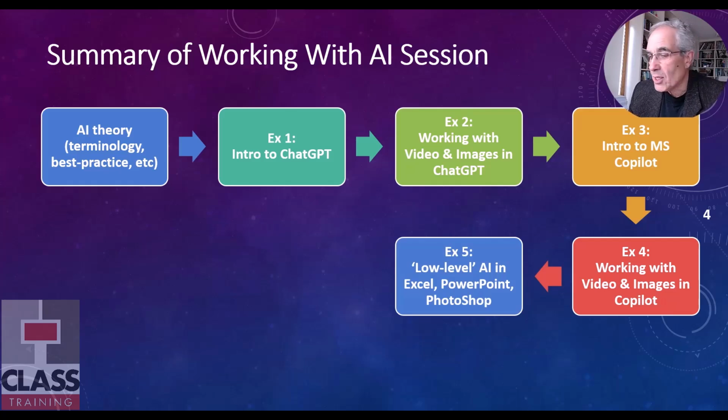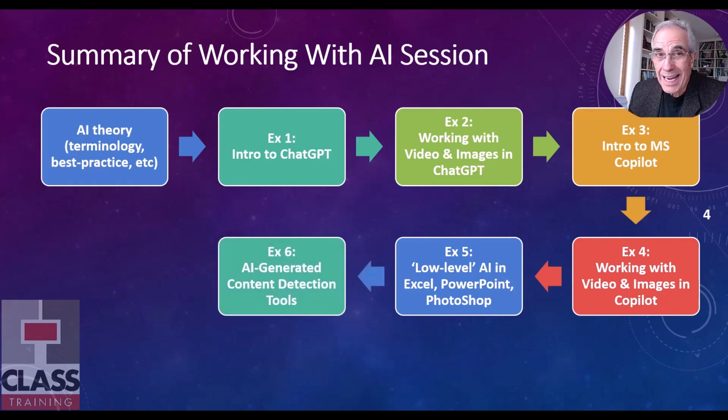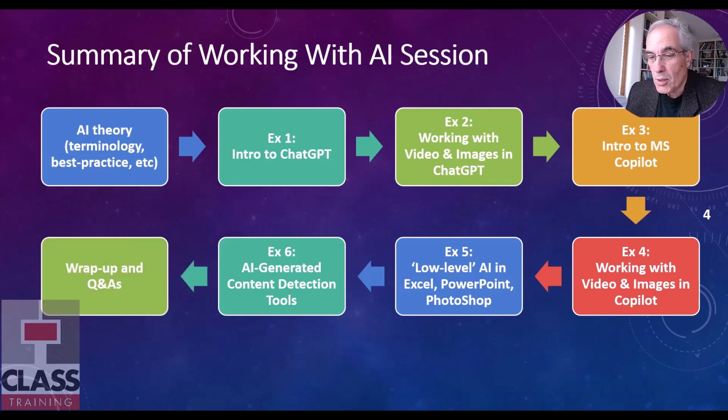We then look at some low-level AI features already there in Excel, PowerPoint, Photoshop. You don't have to look at subscribing to Copilot from Microsoft 365. They're already really useful tools inside Excel and PowerPoint, and also Word. We'll show that as well. And exercise 6 looks at those AI generated content detection tools that I showed you earlier. So we'll use some of those tools. We'll submit some responses from these AI tools and find out what we can get back as feedback from the detection tools. And obviously there'll be questions and answers.